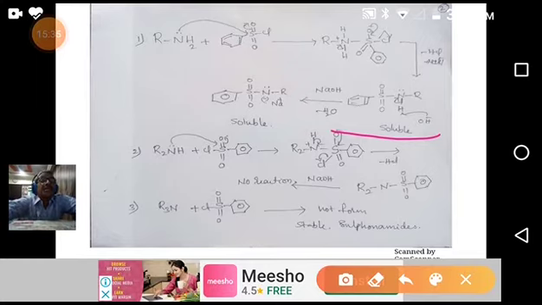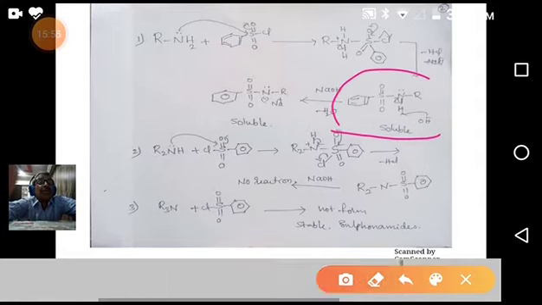Why? Because N is linked to the sulfonyl group. That's why it is electron deficient, and that's why this hydrogen-nitrogen bond becomes polar. Thus the hydrogen may break and leave as H plus. That's why, in the presence of base, this compound is soluble in NaOH or KOH.